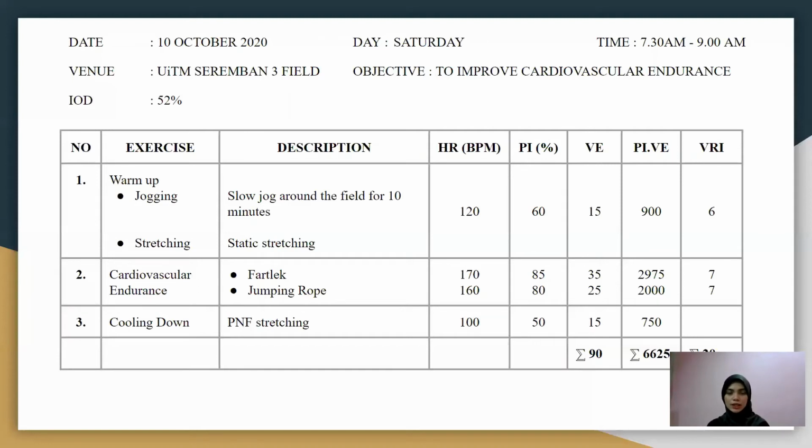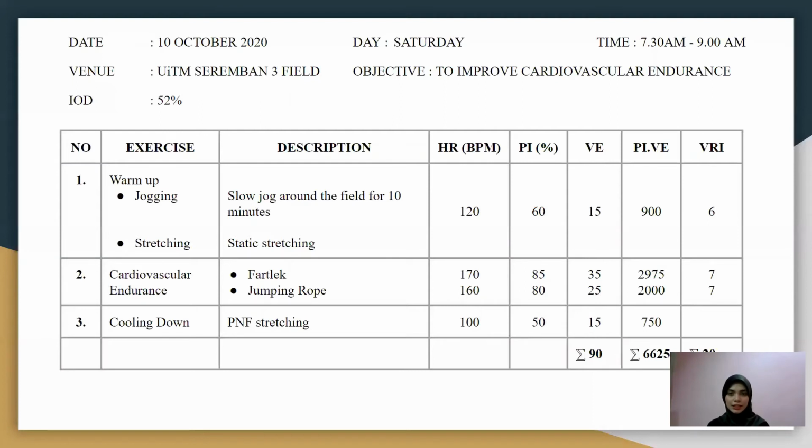So we start the training session with a warm-up, which is jogging and stretching. For jogging, we start with a slow jog around the field for 10 minutes, followed by static stretching. And the heart rate for the warm-up is 120 beats per minute. PI is 60%. So warm-up session is 15 minutes.